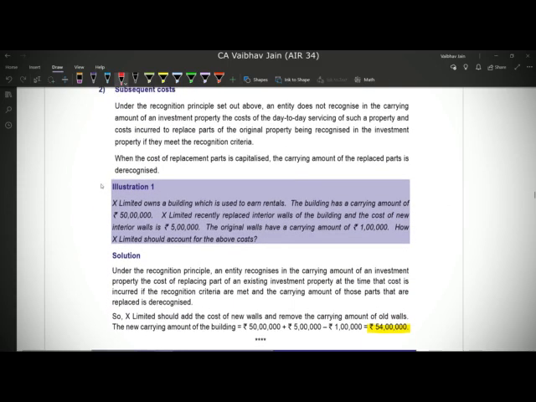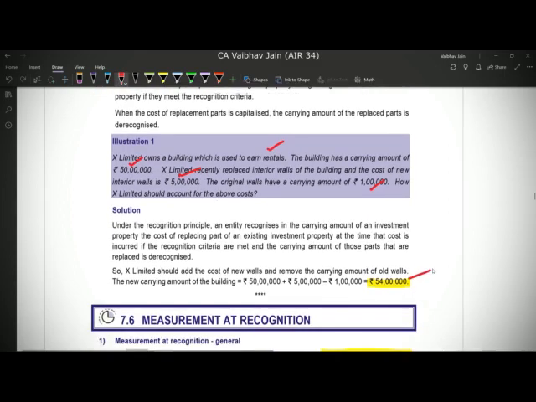Now subsequent cost, I'll directly jump to the example for subsequent cost. X Limited owns a building for earning rental, therefore it is an investment property and the carrying amount is 50 lakhs. Now X Limited wants to construct new walls and it has spent 5 lakhs for that, and it has dismantled the old walls of 1 lakh worth. So what will be the new carrying amount? 54 lakhs. 50 lakhs plus 5 lakhs minus derecognition of the carrying amount of old walls.